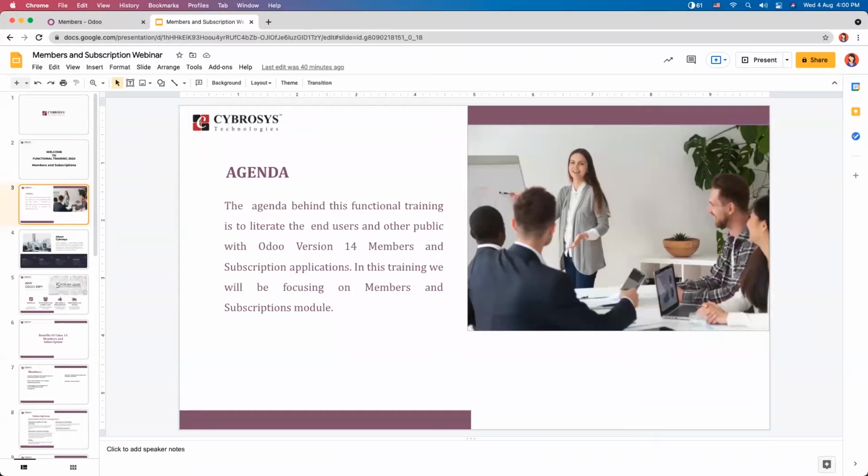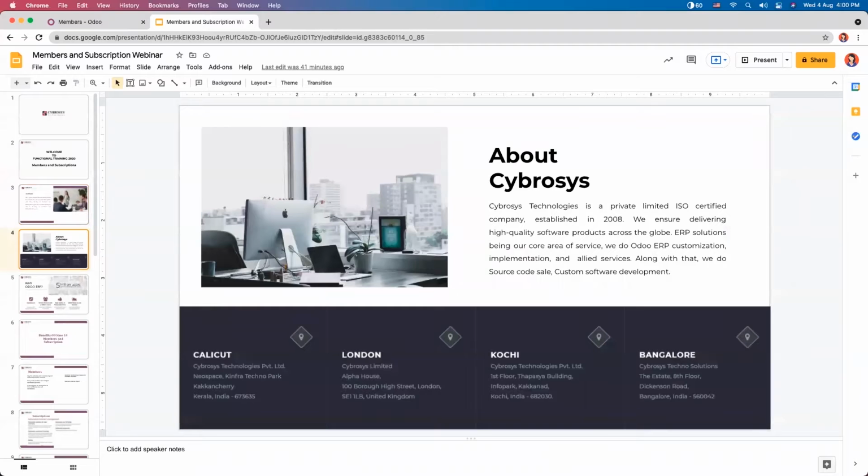So the main agenda of today's session is to provide functional training to end users and other public users in Odoo. This training session will be based on the Odoo 14 enterprise version and will mainly focus on the members and subscription module. Before starting the session, let me give you a brief introduction about our company.